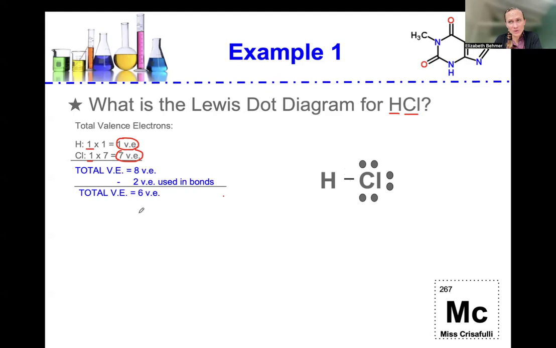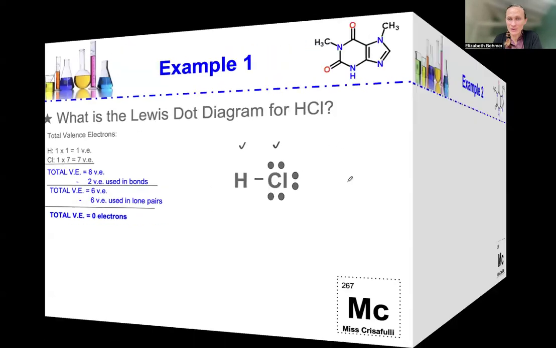We draw them around chlorine because hydrogen is always happy with only 2 valence electrons. So we take those 6, draw them around chlorine, 1, 2, 3, 4, 5, 6, and then we have 0 left. So we've created our Lewis dot diagram structure. Hydrogen is happy with 2, the 2 that it's sharing in this covalent bond, and chlorine is happy with 2, 4, 6, 8, because the extra 2 in that bond form the octet rule for chlorine.